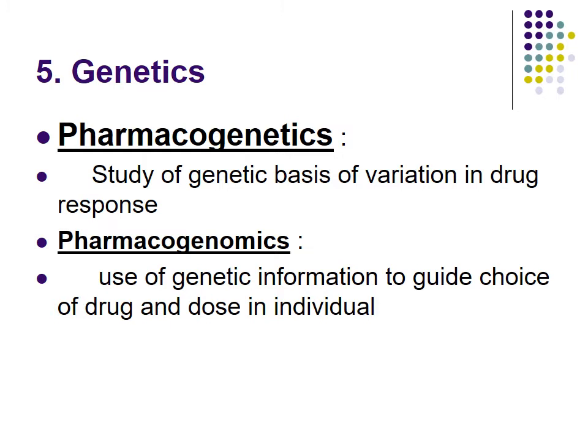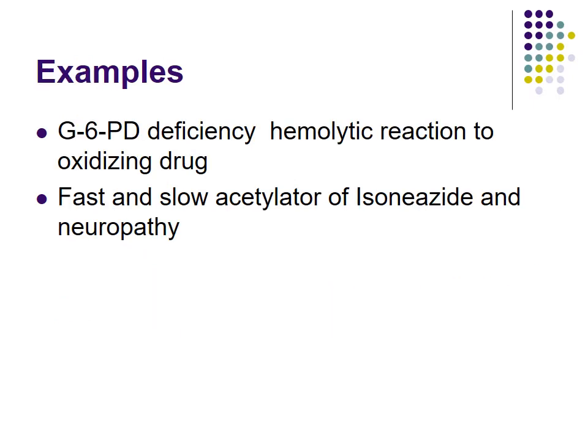It is said that in the future the drug will be tailor-made according to each person's genetic makeup. Each person will have their genetic makeup like an ATM card, which he will give to his doctor, and the doctor will give a prescription according to his genetic suitability. So the drug will definitely have a response and minimum side effects in the person. So pharmacogenetics and pharmacogenomics are important topics for future development.